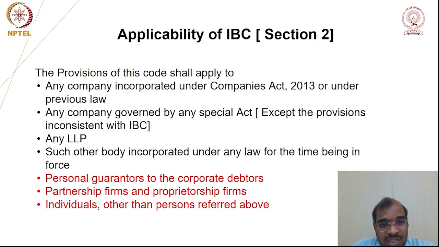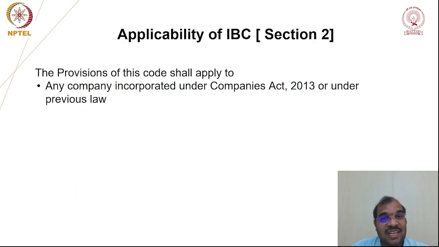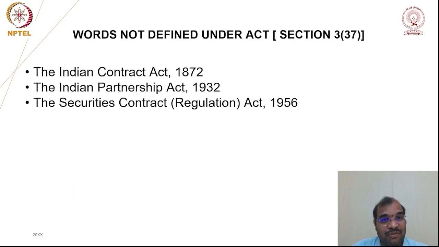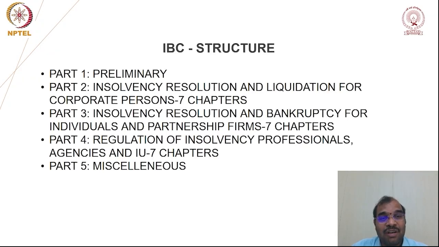The points highlighted in red color are there in part 3. I am repeating once again, the points highlighted in red color are there in part 3. As already discussed, this legislation has various parts. If you go to our previous slide, a total of 5 parts are there. Part 2 is already enforced, that is, already notified. Part 3 is not yet notified.